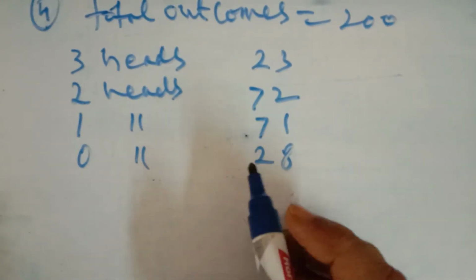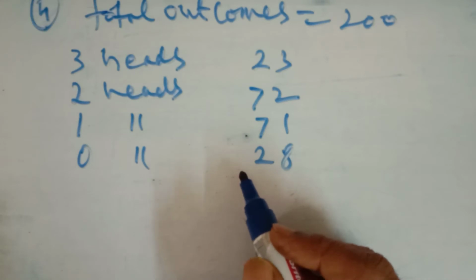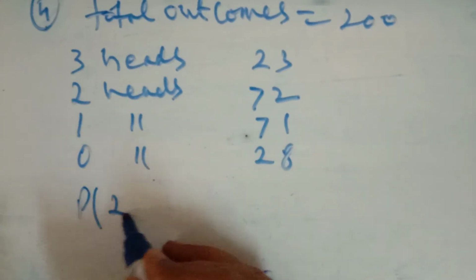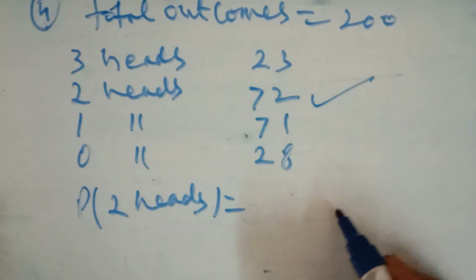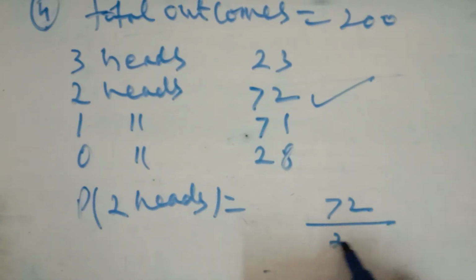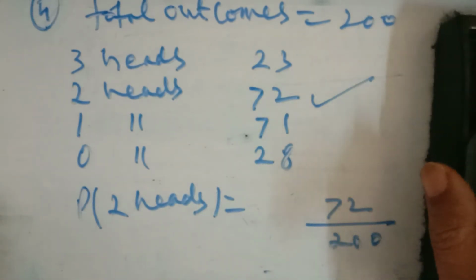If the 3 coins are simultaneously tossed, again calculate the probability of 2 heads. So what is the probability of getting 2 heads? How many times is 2 heads there? 72 times, and total outcomes are 200. So this is the probability of getting 2 heads. This is question number 4.